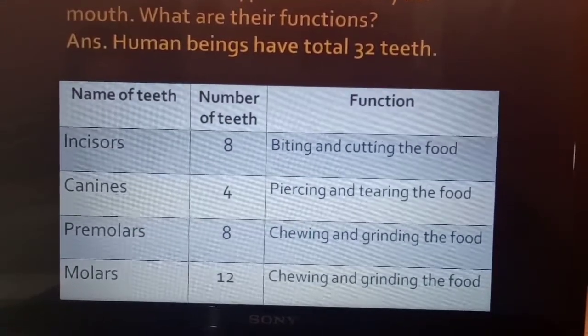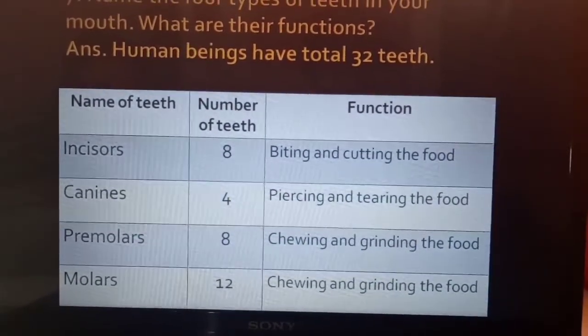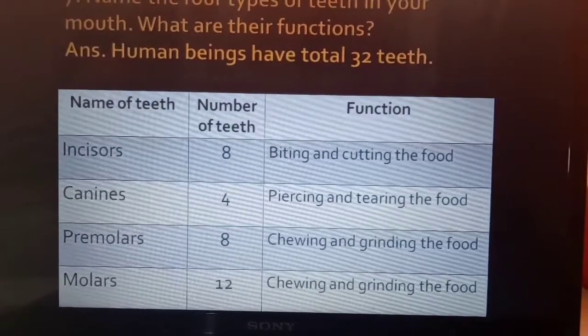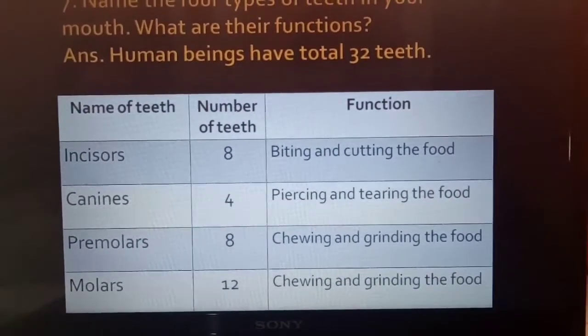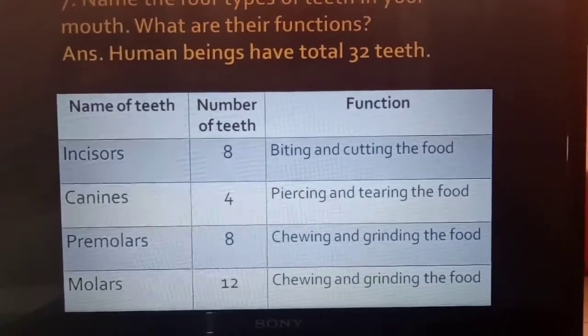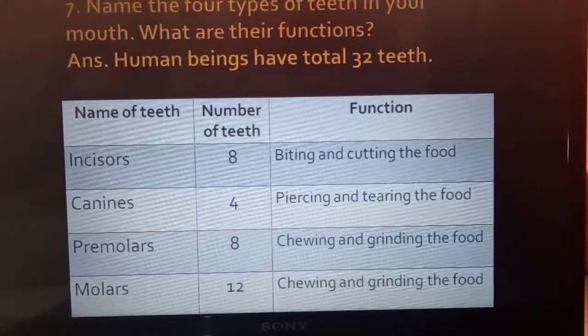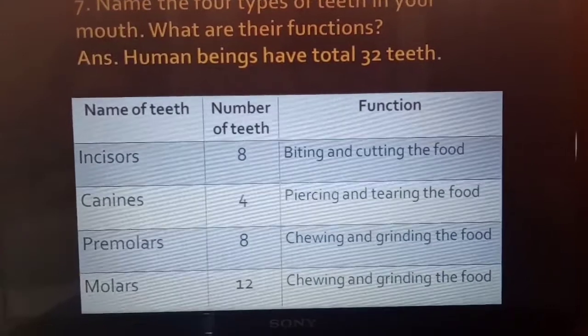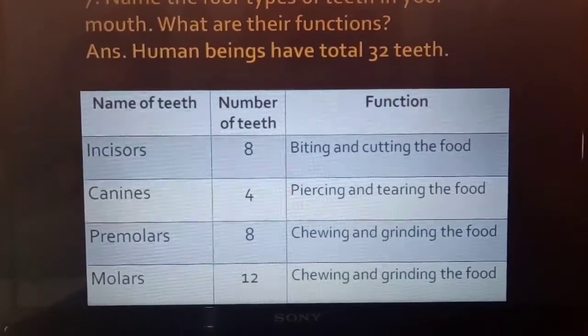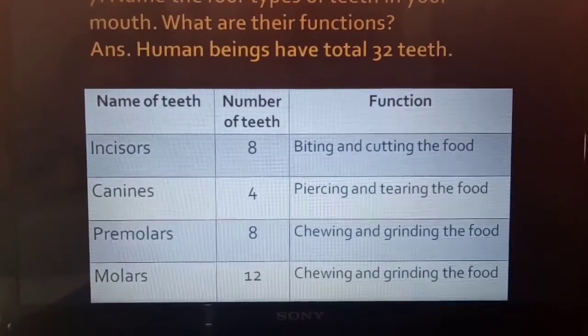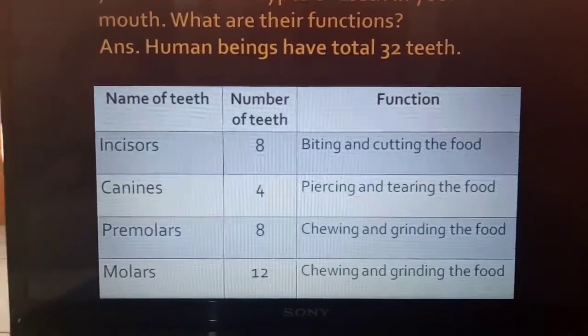Incisors are 8 in number. They are helping in biting and cutting the food. Canines are 4 in number and they are used to pierce and tear the food. Premolars are 8 in number and they are used for chewing and grinding the food. Molars are 12 in number. They are also used in chewing and grinding the food.